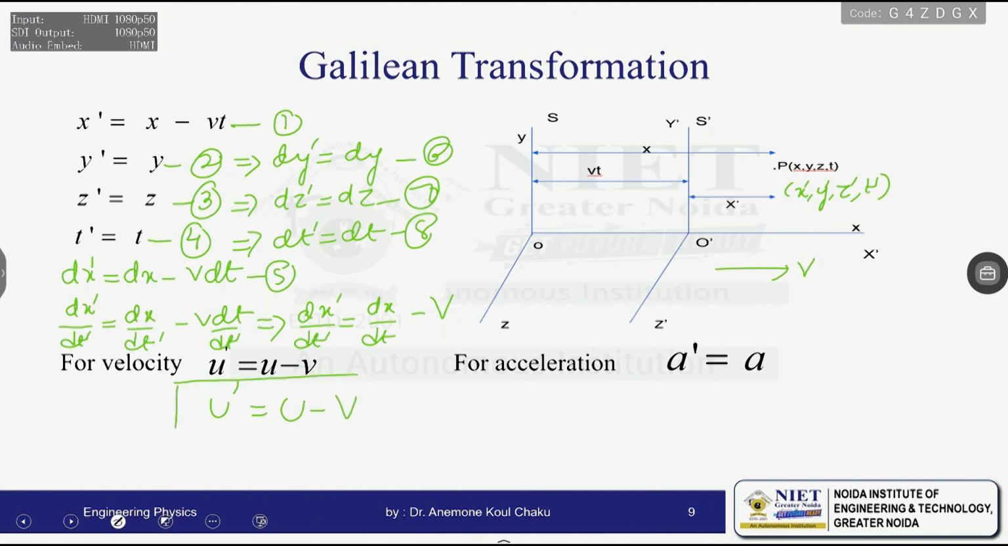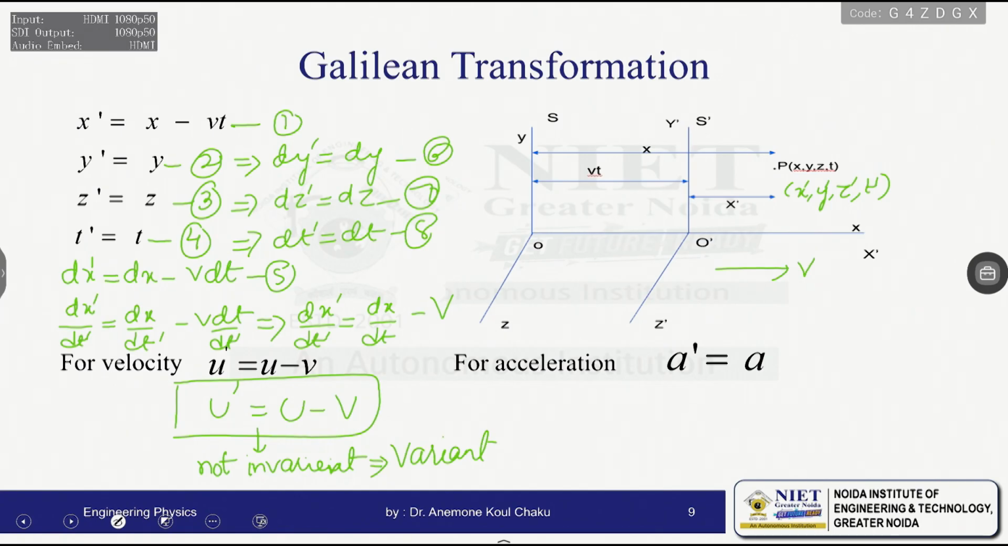One important observation here: we can see that u dash is not equal to u, because u dash is equal to u minus v. So we can say that velocity is not invariant. That means not invariant, double negative means positive, that it is variant.